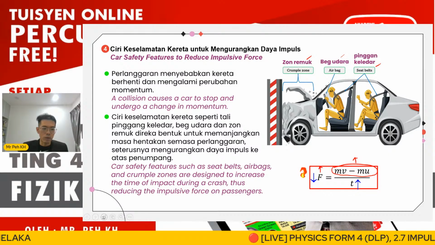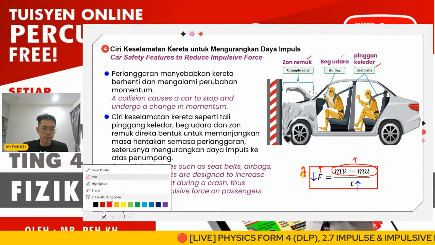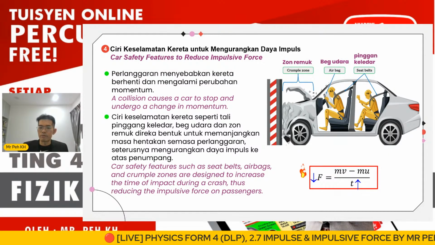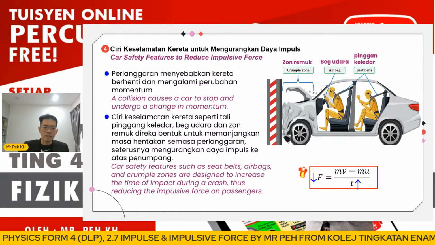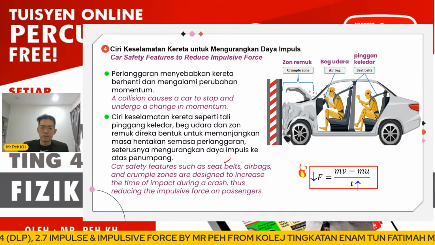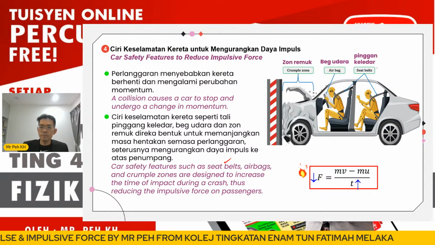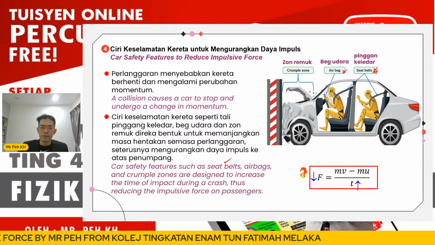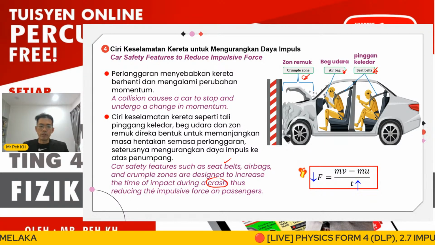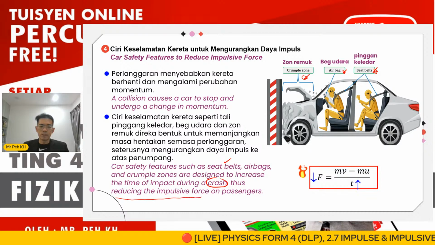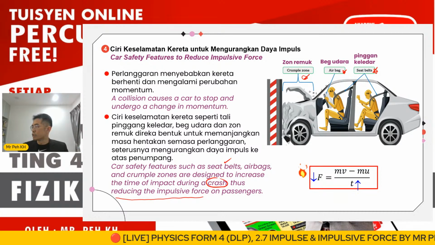So how can we reduce F? We can increase the time of impact. The car safety features like the seat belt, airbag, and crumple zone are designed to increase the time of the impact during a crash, thus reducing the impulsive force on the passenger.